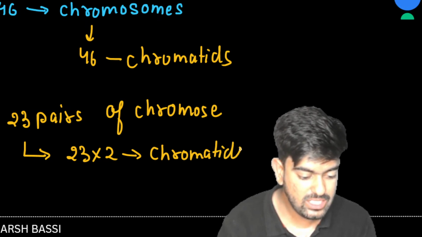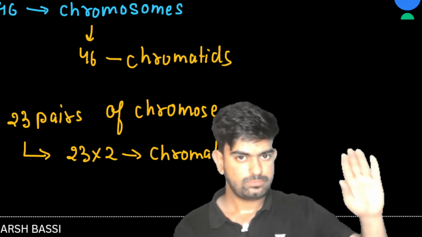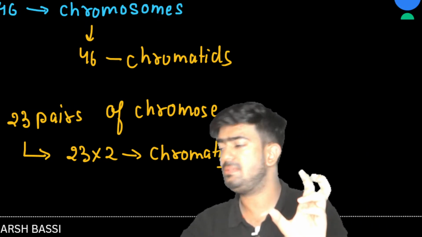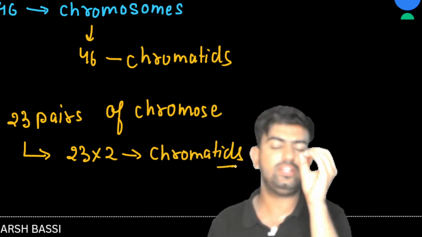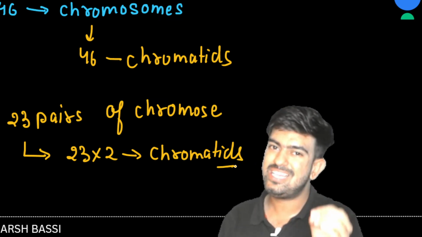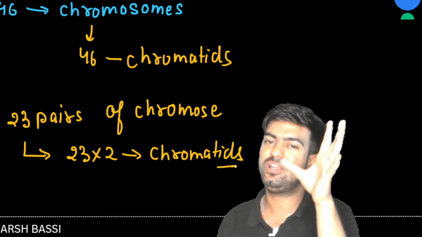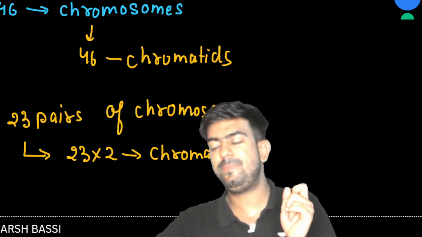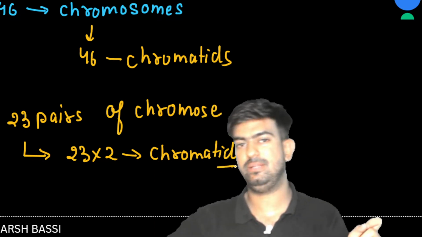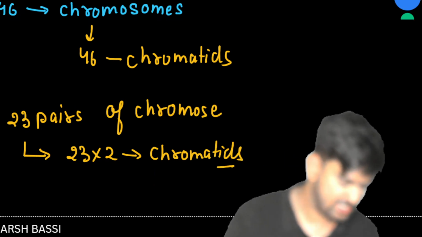So can you see how we can understand this? If they are talking about pairs, multiply by 2. If they are talking about just chromosomes, whatever number of chromosomes is given, just write that as your answer. Pairs multiplied by 2. Clear? Okay, sir. Now, let's move again.